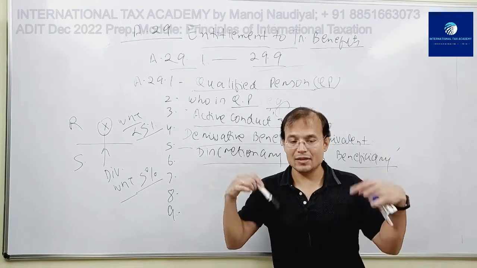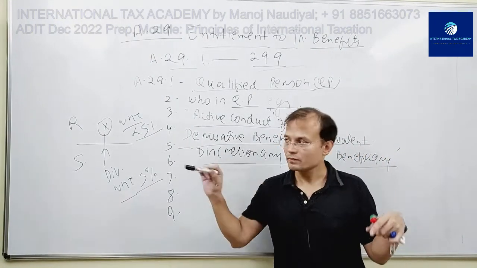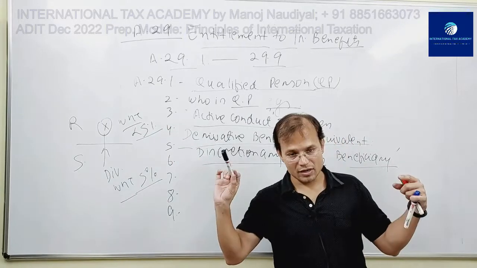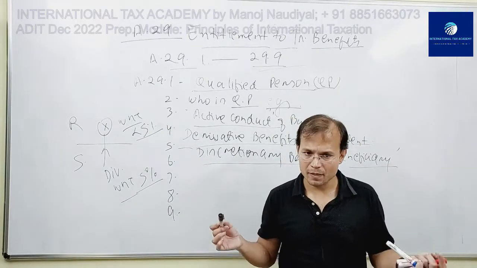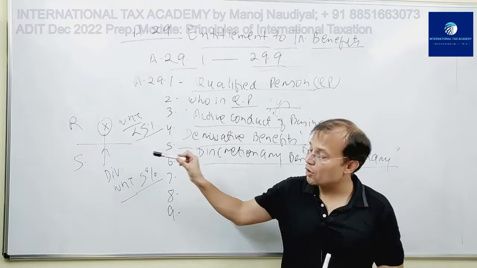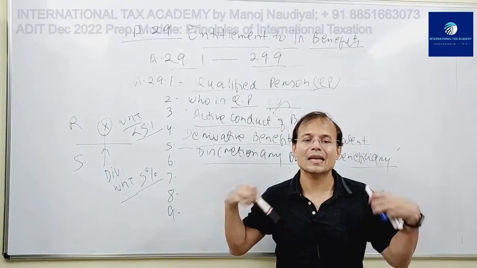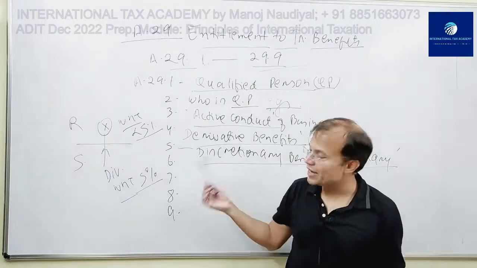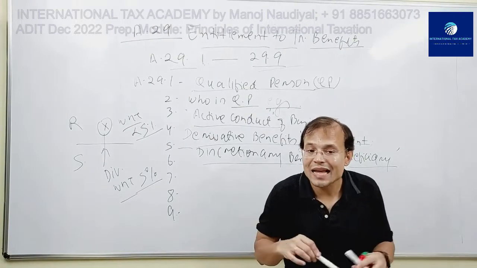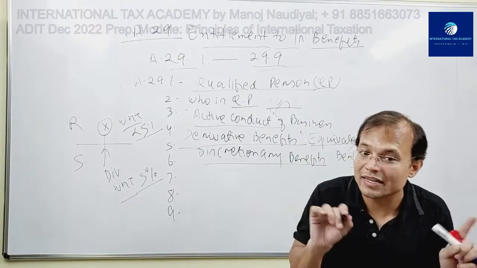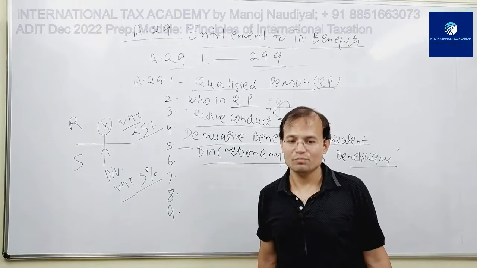Right? So in other words, even if X is not a qualified person, R or S tax authorities or both may give treaty benefit to X if they feel that whatever X is doing is not treaty abuse. Point clear?